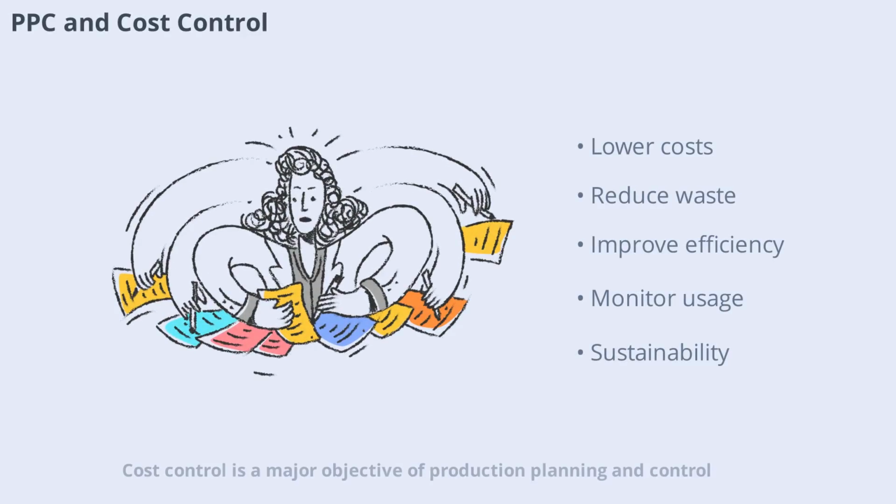Cost control is a major objective of production planning and control. By optimizing resource use, reducing waste, and improving efficiency, PPC helps lower production costs.